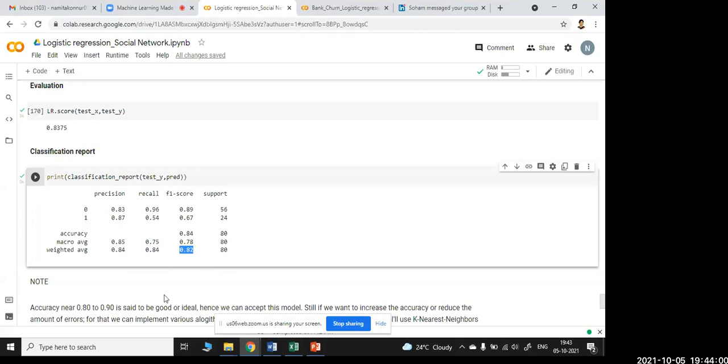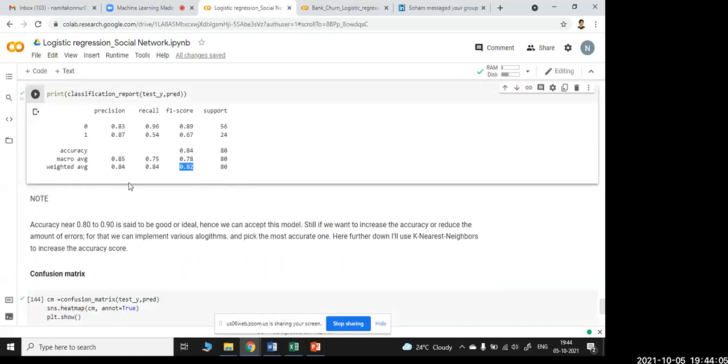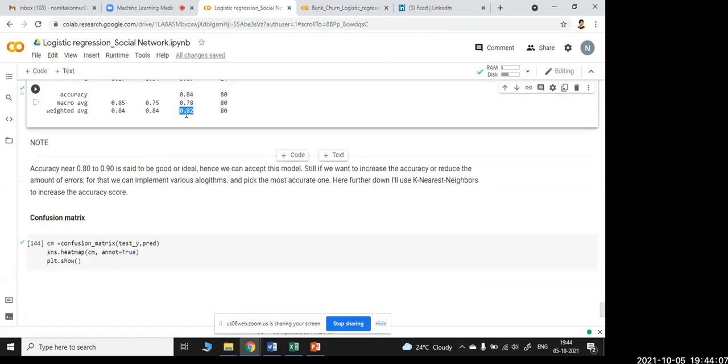So this is the classification report which we get on building the logistic regression model. And last, when we decide, what is the confusion matrix that we have got? It means type 1 error and type 2 error together.